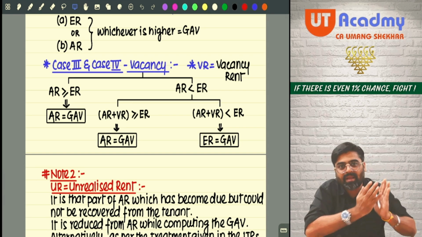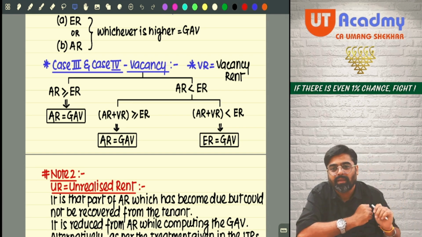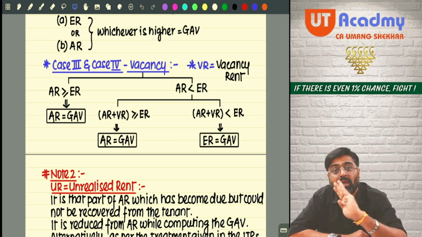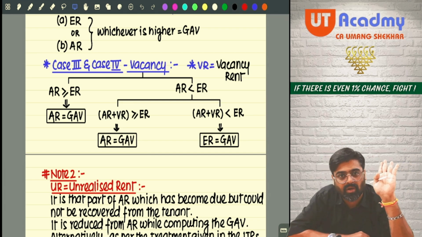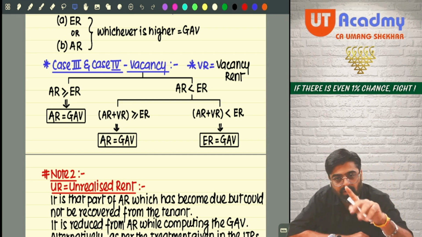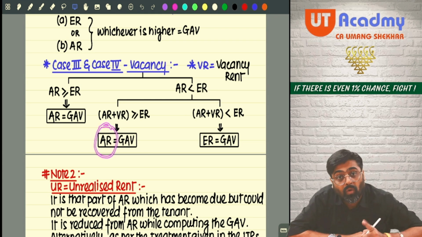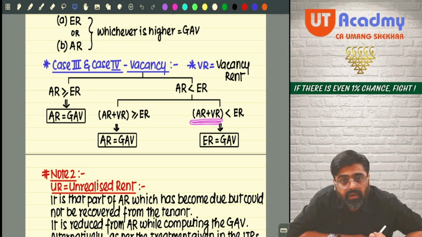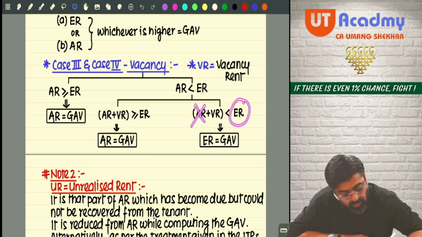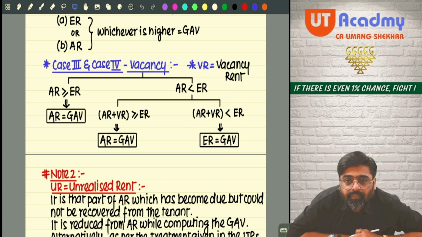That total will never become your GAV. Either the actual rent will become your GAV or expected rent will become your GAV. Getting my point? So here actual rent. What if even after adding vacancy rent, your total is still less than expected rent? Then actual rent will be ignored. Expected rent will be taken as GAV.